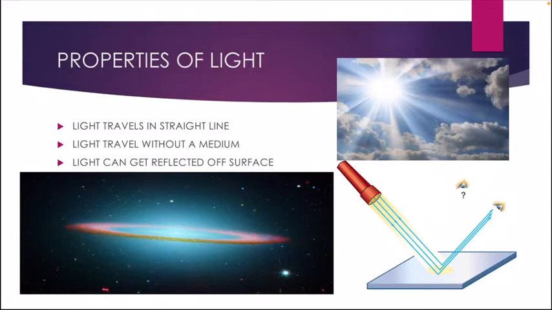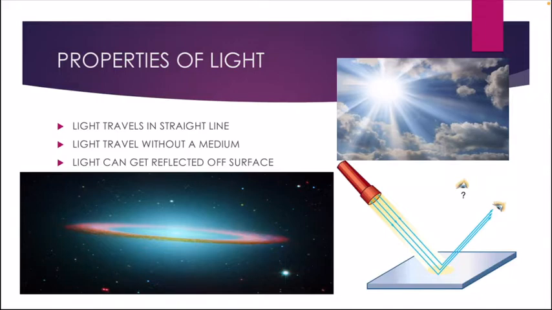Your third property. When we look into a mirror, we can see ourselves. Can you see, students? Yes, this happens because of the reflection of light. When the light comes in contact with a smooth surface, the light rays are sent back. And this is called, can you tell me? Yes, reflection. On a smooth surface like a mirror, the reflection formed is a regular reflection. When the light strikes the rough surface of a wall or a floor, it is reflected in all directions and forms an irregular reflection. So, our third property: light can get reflected off a surface.